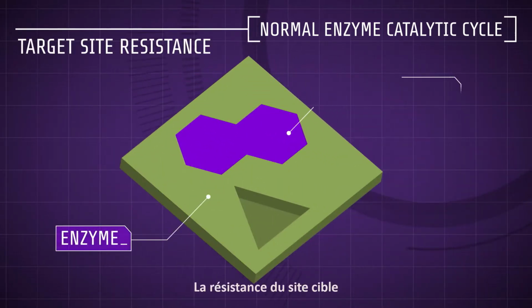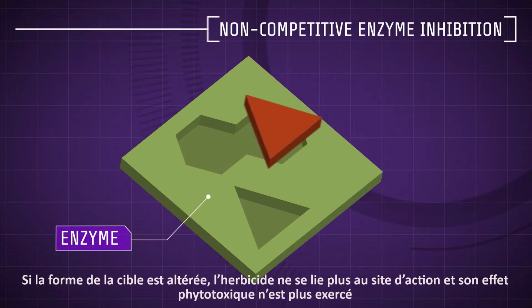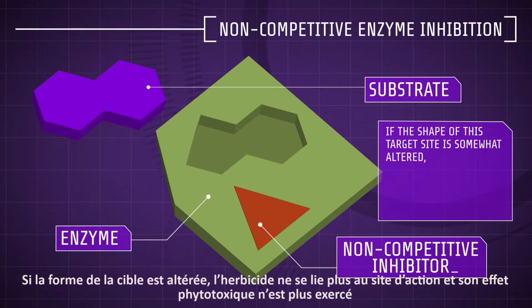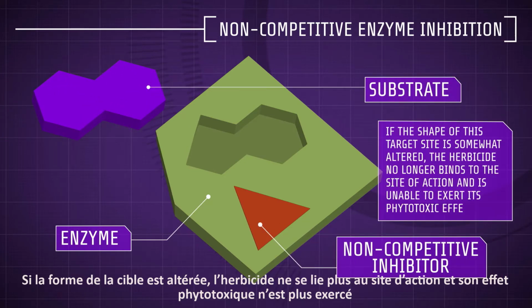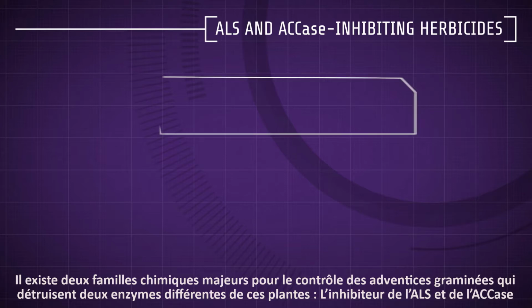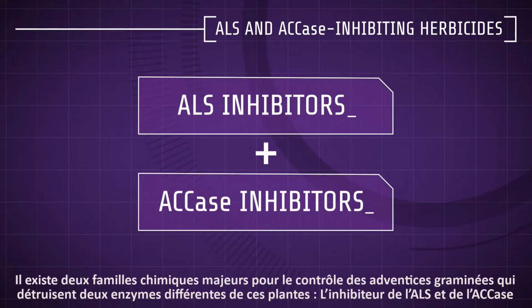Target site resistance. A herbicide has a particular target site of action. If the shape of this target site is somewhat altered, the herbicide no longer binds to the site of action and is unable to exert its phytotoxic effect. There are two major groups of chemistry for the control of grass weeds, which disrupt two different enzymes within the plant: ALS inhibitors and ACCase inhibitors.